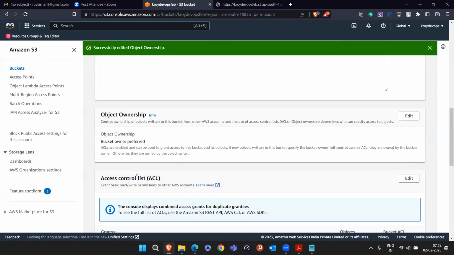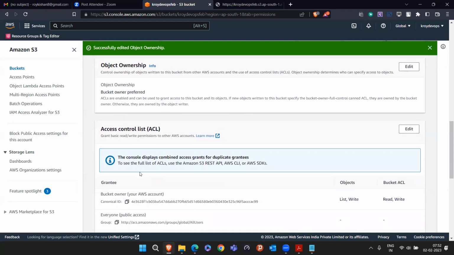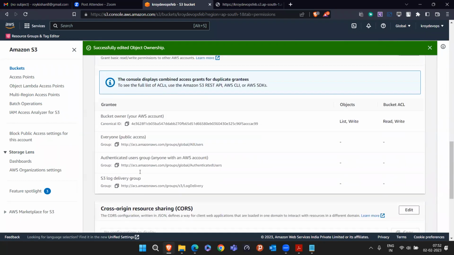Okay, ACL is enabled. Now, once the ACL is enabled, there are some things there. They are saying who is the owner, like who is the owner of the bucket. I am the owner, right? So I can create the file, I can write the file, I can do everything. Similarly, public access people can also read. So for them to be able to read, that permission we have to give.